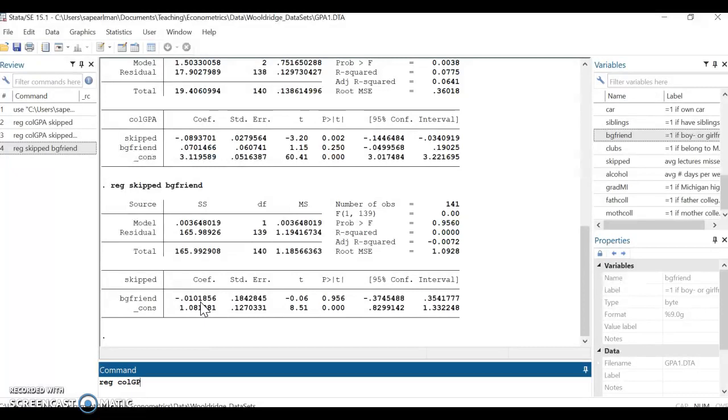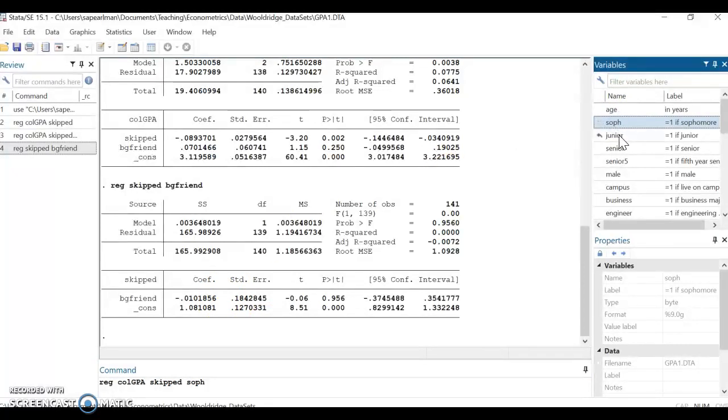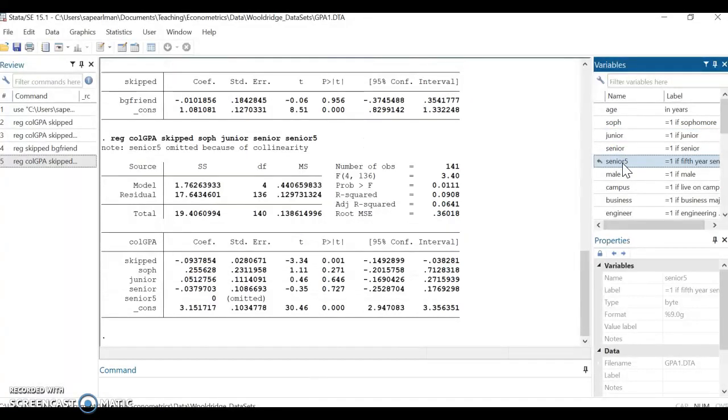Now I want to do an example of perfect collinearity. It turns out this data set does not have freshmen. So I'm going to estimate college GPA and skipped as a function of being a sophomore, a junior, a senior, or a fifth-year senior. Notice that senior 5 is omitted.